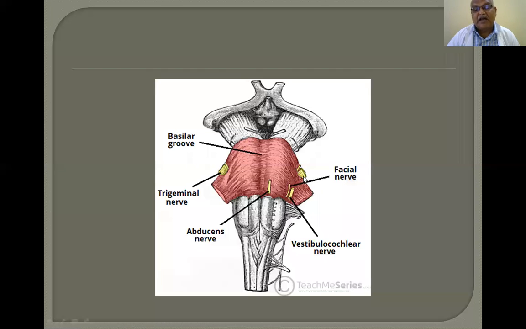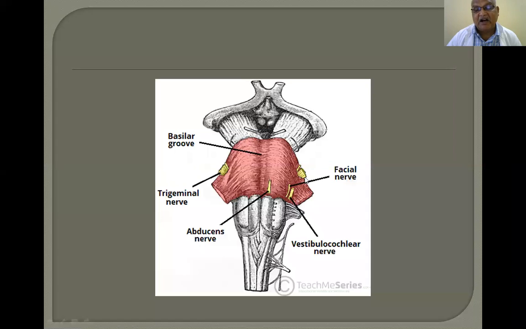So if you draw a line lateral to the sensory root of the trigeminal nerve, it divides the pons from the middle cerebellar peduncle that is going into the cerebellar hemisphere. So you have to identify this. This one is the pons.